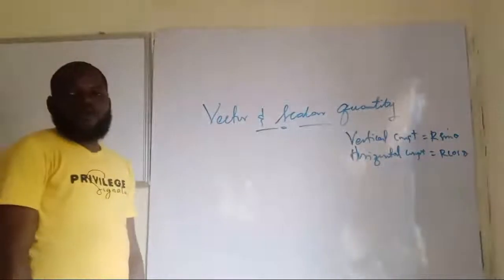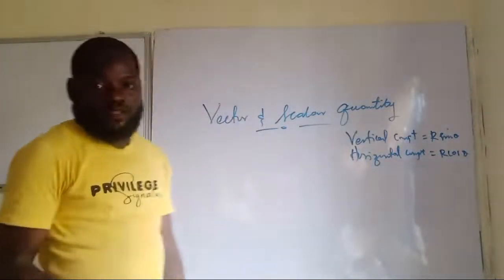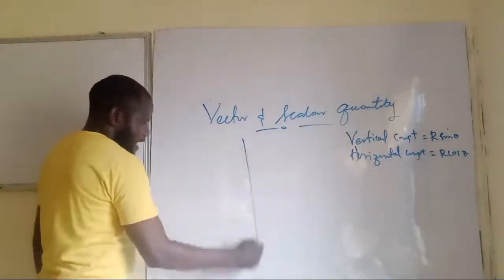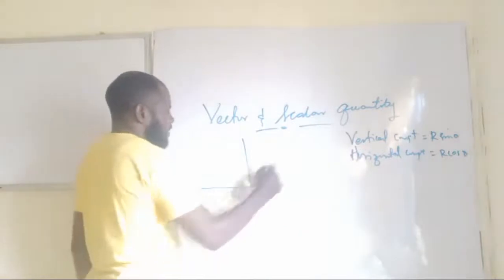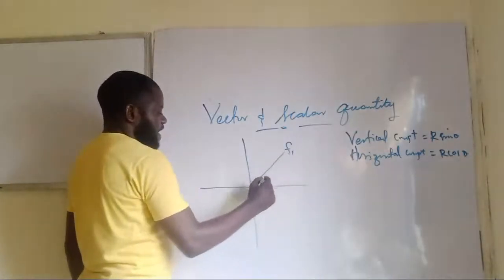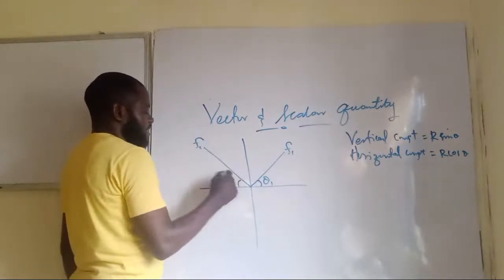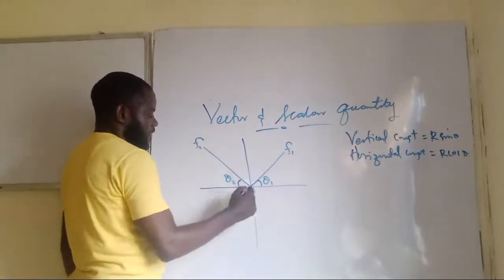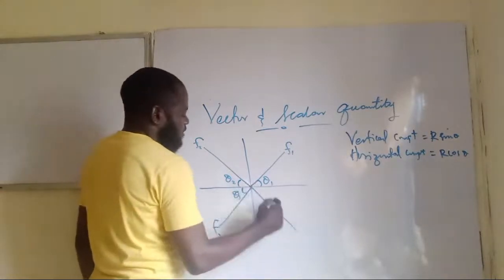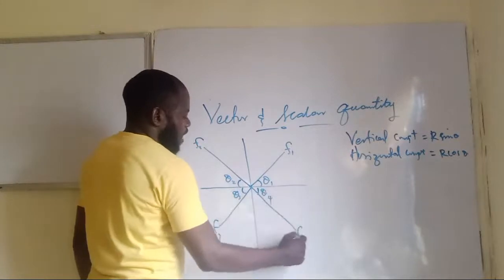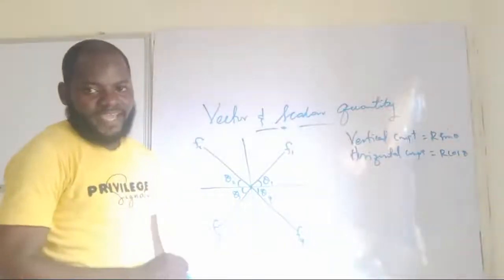Now, let's say we are given four vectors that make angles with the horizontal. Let's say this is vector F1 and it is making an angle theta 1, and this is vector F2 making an angle theta 2, and this is vector F3 making an angle theta 3, and this is vector F4 making an angle theta 4. Are you getting this now?